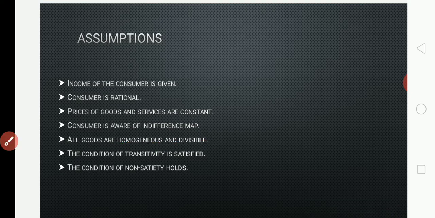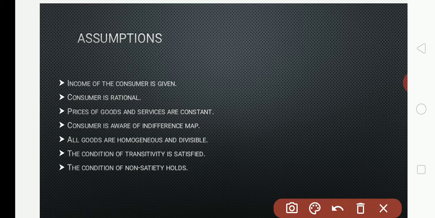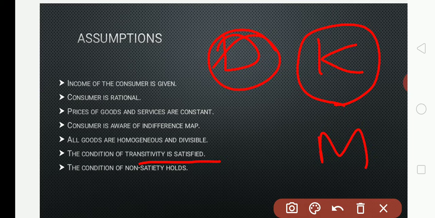And the next assumption holds: the condition of transitivity is satisfied. See, transitivity means a consumer can prefer any one commodity or the other. When we have two chocolates, for example Dairy Milk and Kit Kat, I can prefer any one commodity I like more. For example, Kit Kat I like more than the Dairy Milk.